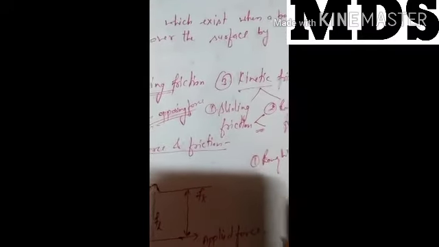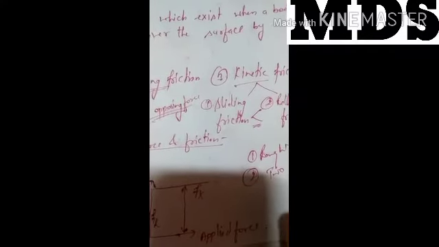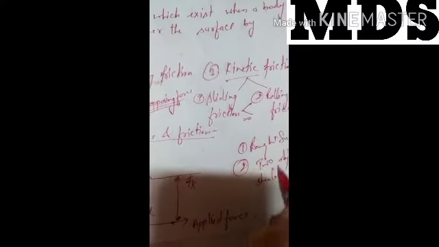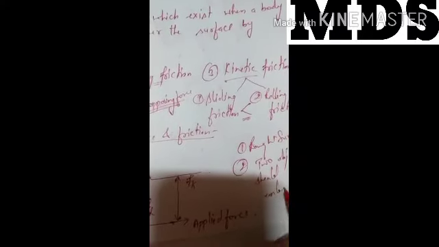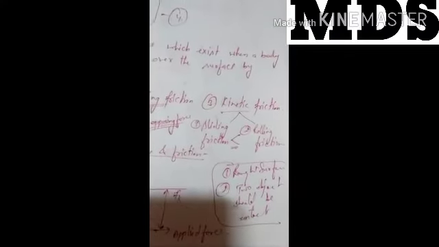And second, the two objects should be in contact with each other. Without contact, friction will not act.